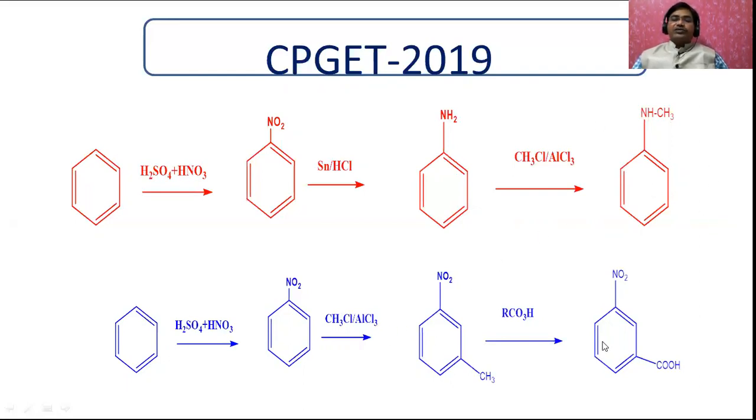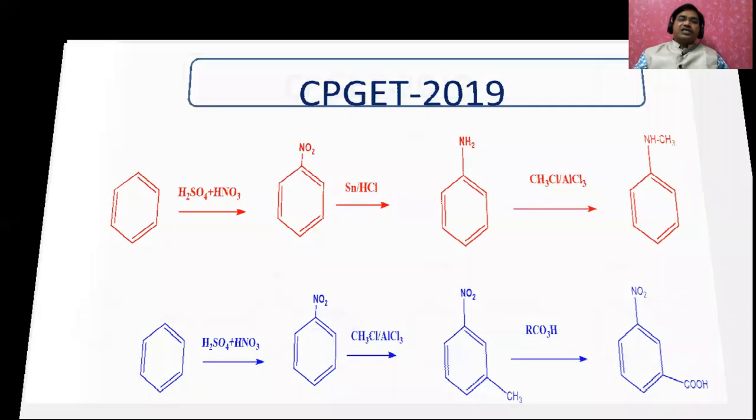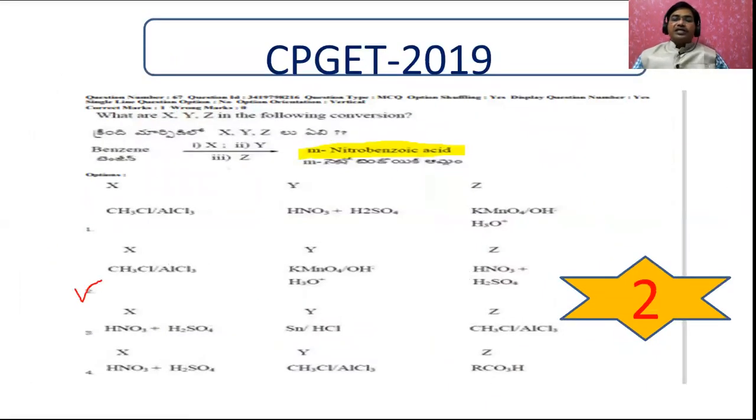Now let us go for this one. See, in this case, benzene when treated with sulfuric acid, you will get nitrobenzene. When it is treated with methyl chloride anhydrous, you will get this CH3, and on treating with peracids, it undergoes oxidation to carboxylic acid, but this is a vigorous condition, so it proceeds in a different way. Therefore, our answer is going to be this compound. The second option is the correct way to get the meta-nitrobenzoic acid.